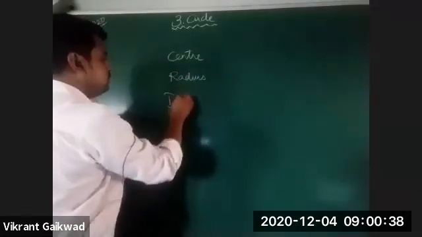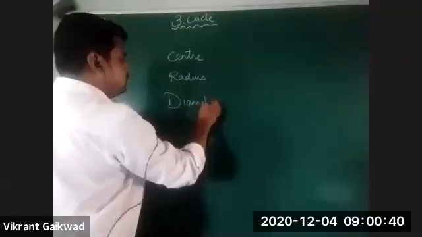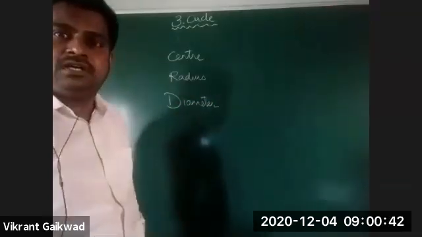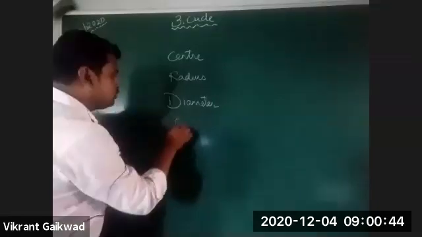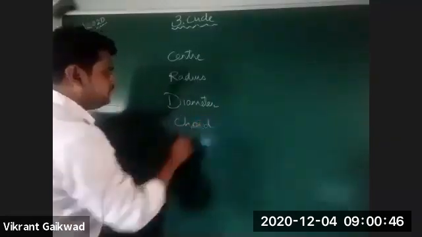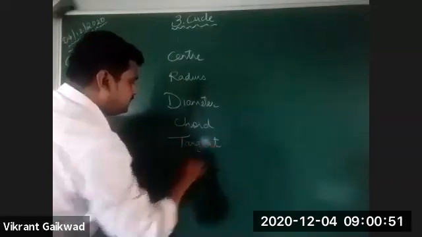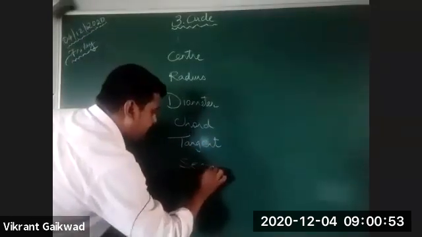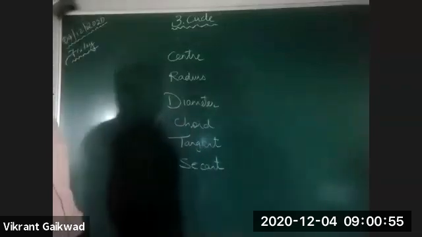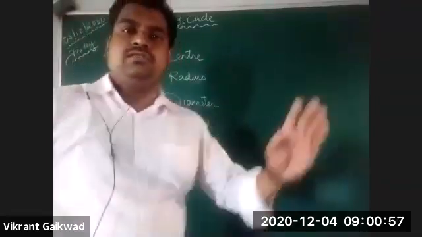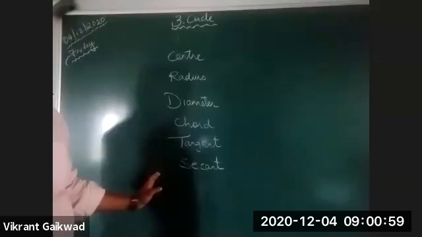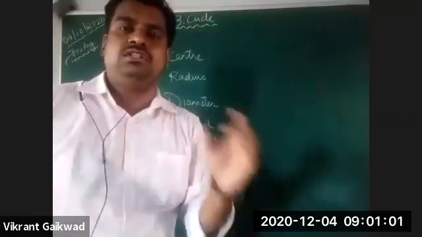Then you have got diameter. After diameter, you have got chord. And there is tangent, secant. Is this clear? So you have to study all these things. You have to know the definition of all these terms.